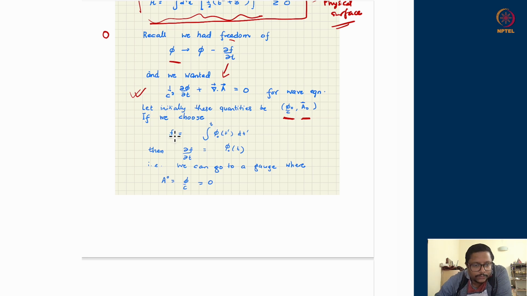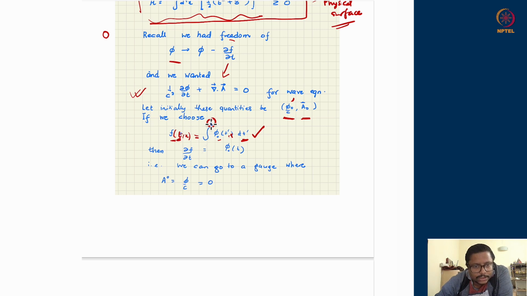So I would therefore take a function f, which is a function of t and x both. So at any time t, I'm going to use the function f as such. And this is my choice. I will take the phi naught which is provided to me. I will integrate it over time up to the time where I want to do my computations and get a function of t and x. This is also a function of t prime and x. So what I'm doing is just the temporal integration up to a time t where I want to know my function, and I want to achieve this. At different times, different values of this function will do that. That is fine. So I will get a functional form in time t. So let us do that.